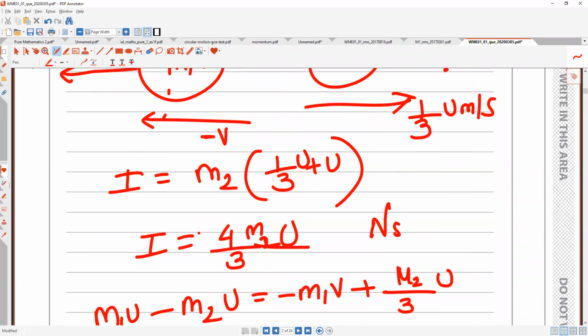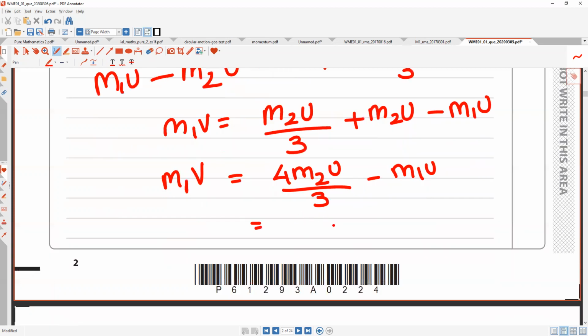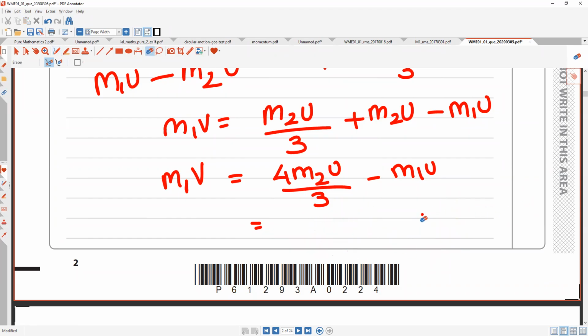What is this equation with m1u? Minus, right? No, this has come here and become plus, and here it is m1v, the m1 will come over here. If the m1 comes, it's going to be like this most probably, 4 m2u/3 m1 minus m1u/m1, right? So I cancel m1, but you know what, then let me do LCM, it's better than making this complicated.